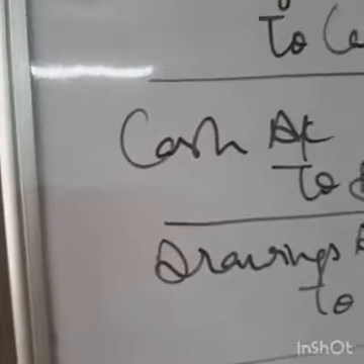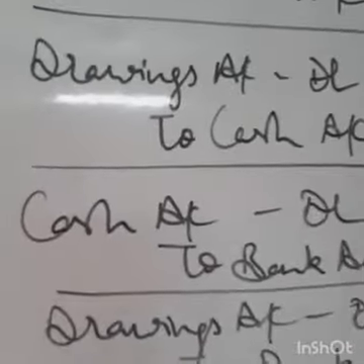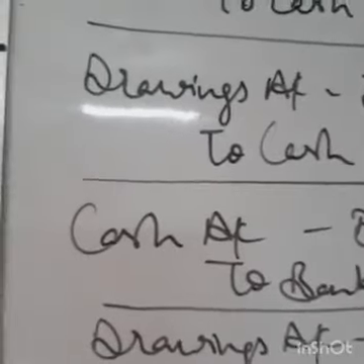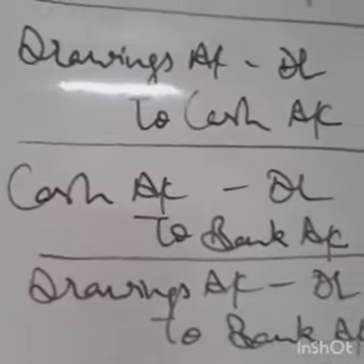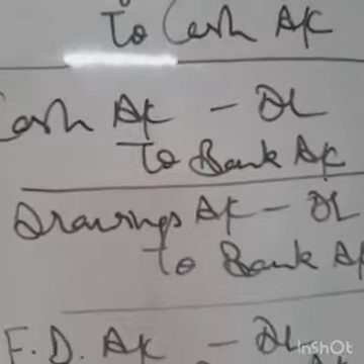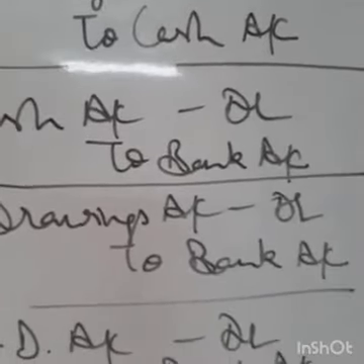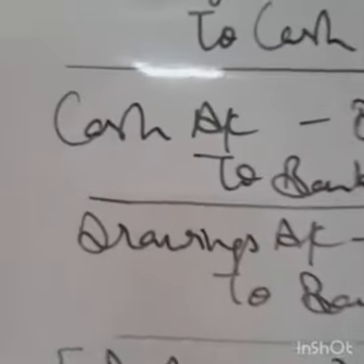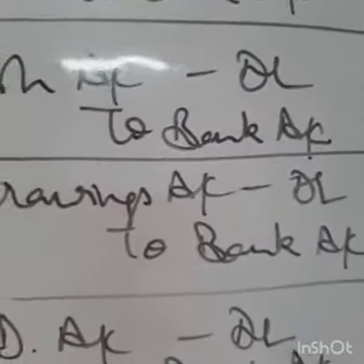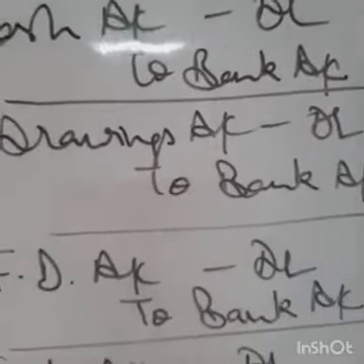Next is withdrawn from bank. So bank balance is reducing and cash balance is increasing. So cash account debited to bank account. Next is withdrawn from bank for personal use. Personal use means drawings. So drawings account debited, bank balance is reducing, so to bank account.